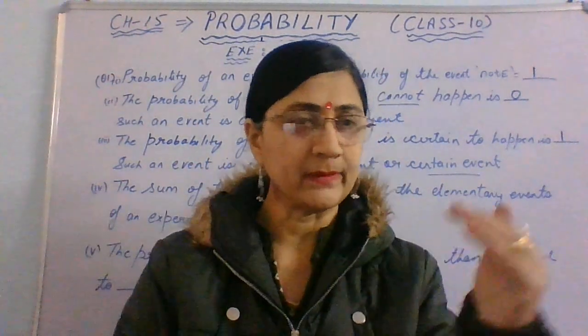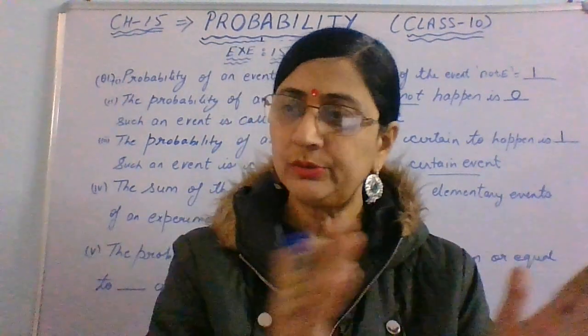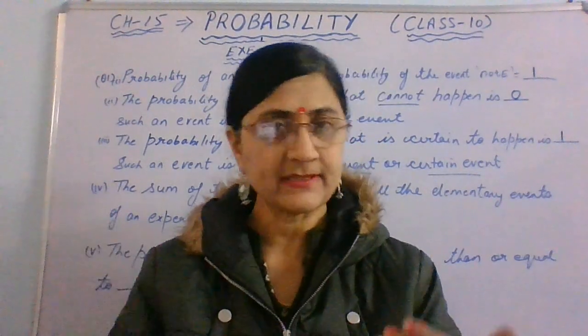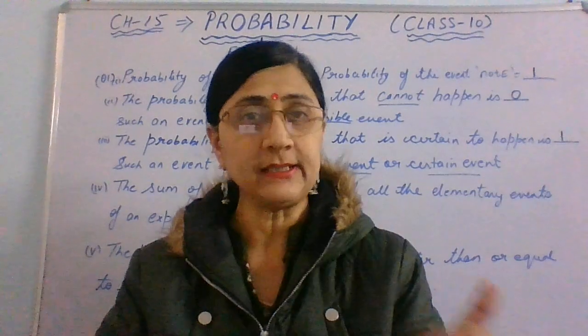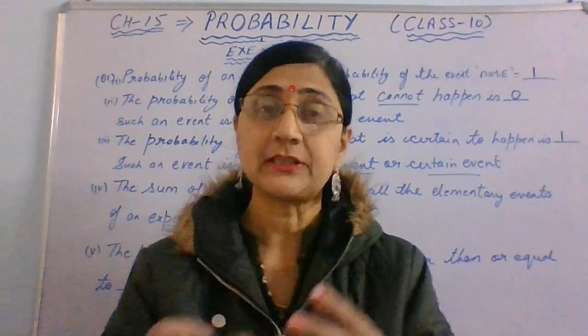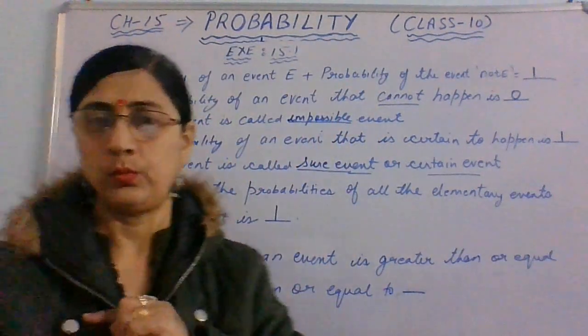When you add 1 by 6 six times, because the last number is 6, you get 6 by 6, and that is 1. So for the different cases possible in any event, when you add their individual probabilities, the sum is always 1, right?